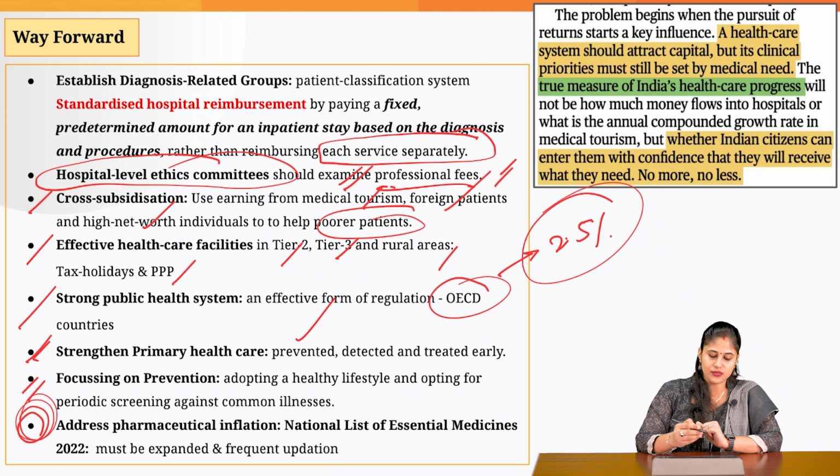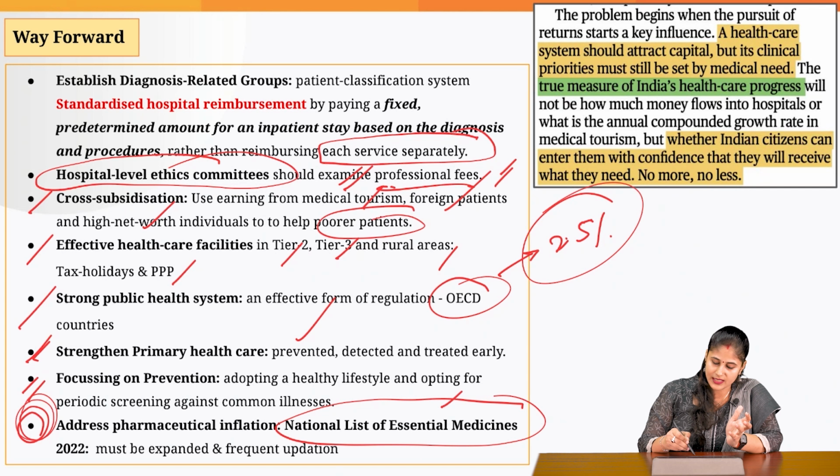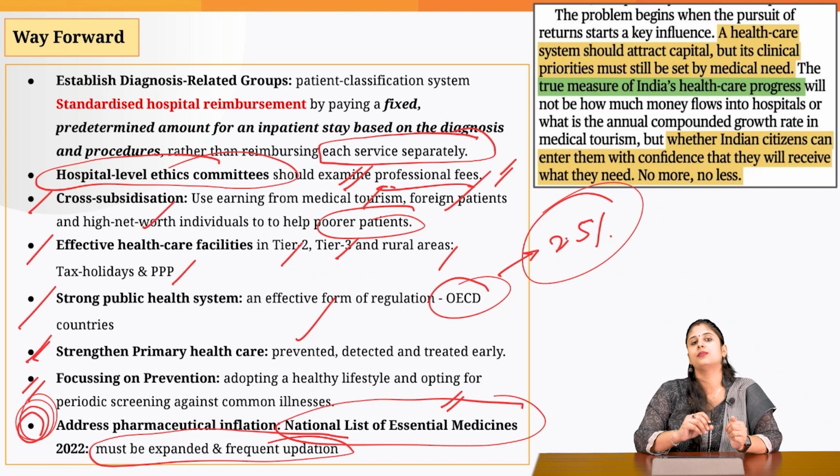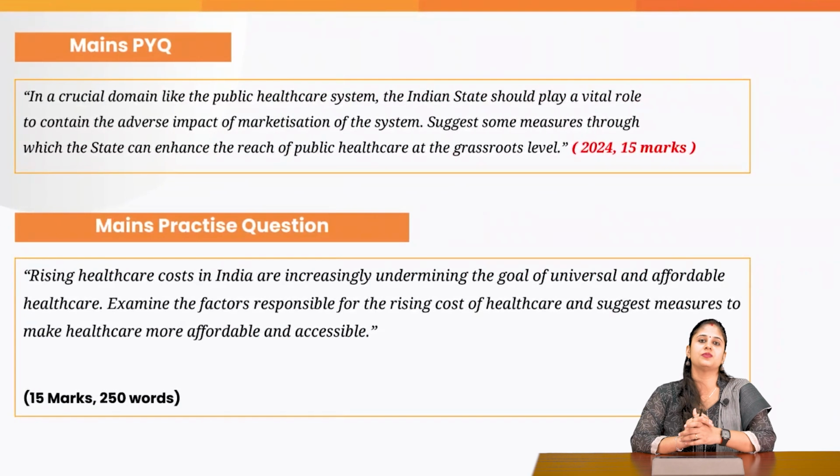And lastly, when it comes to addressing pharmaceutical inflation, I already told you that we need to regularly revise the national list of essential medicines, and we need to expand the number of drugs covered under this list so that we can cap the pharmaceutical inflation as well. So in the long run, the true measure of India's healthcare progress would be whether an Indian citizen can enter with confidence that they will receive what they need, not more, not less, despite the information asymmetry when it comes to healthcare services. That's all that we need to know when it comes to this particular topic.